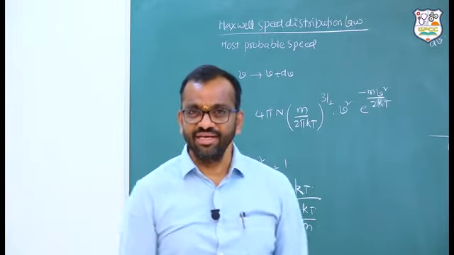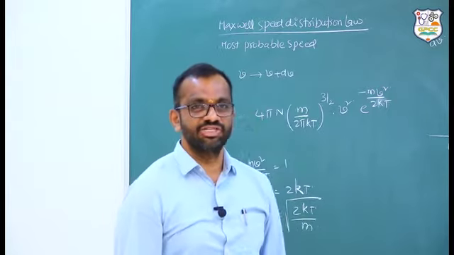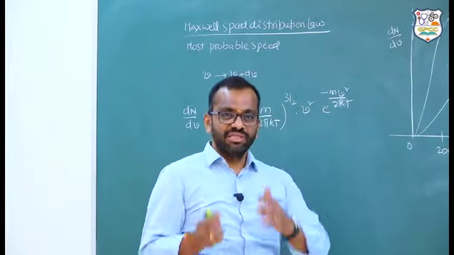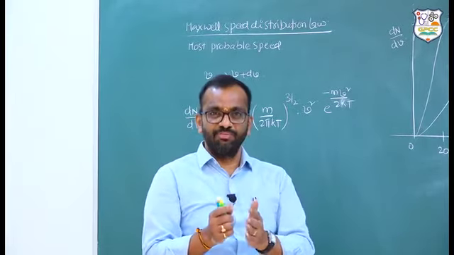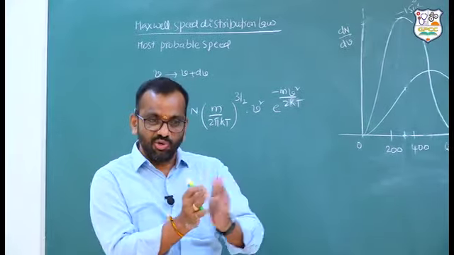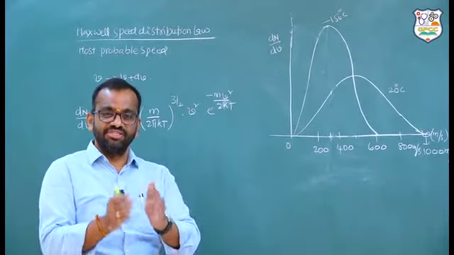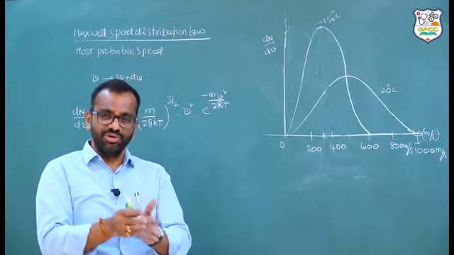For that, a scientist, Maxwell, has given a distribution law. He took the gas molecules in a velocity range, for example from 10 meters per second to 20 meters per second, and estimated how many molecules are there. Like that he estimated the number of molecules in a unit velocity range.